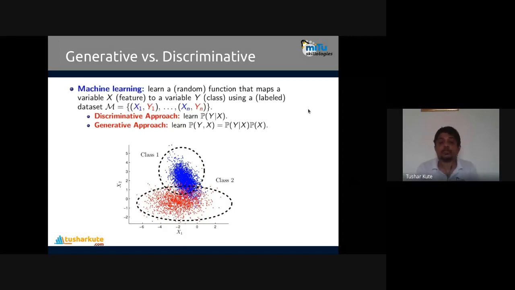And the second is the generative approach. The generative approach learns y comma x. So what is that? The discriminative approach finds the conditional probability, and the generative approach finds the joint probability. That is the difference between them.